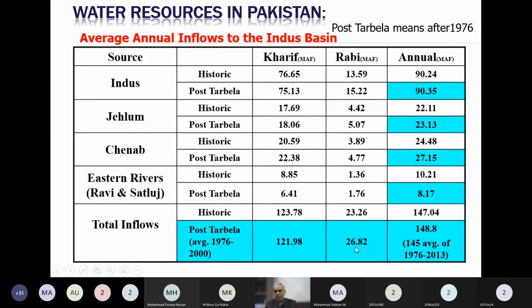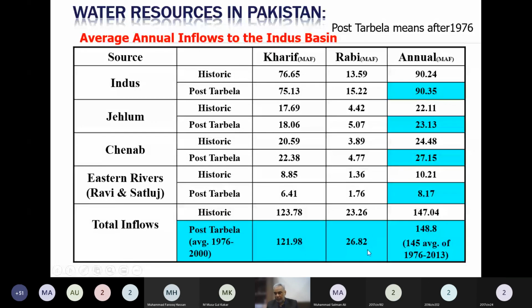The 26 becomes 15.8%, so about 18% I think we are getting in Rabi, while the rest, 82%, we are getting in Kharif season, in monsoon season.